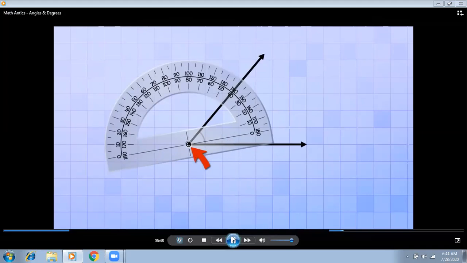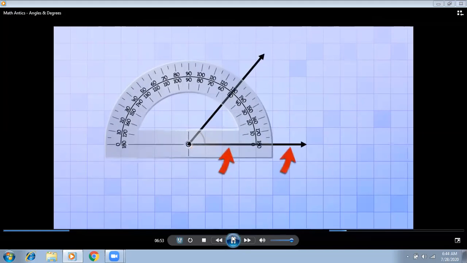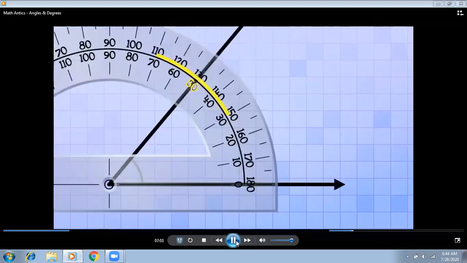Great, like this. Then you make sure that one of the rays lines up with the straight line. The center point is on the vertex, and this baseline is on this baseline, and then you can easily measure the angle. And what angle is this? This is a 50-degree angle. Last of all, you look to see where the other ray crosses the curved part and read off what angle measurement it lines up with. As you can see, this angle here is 50 degrees.